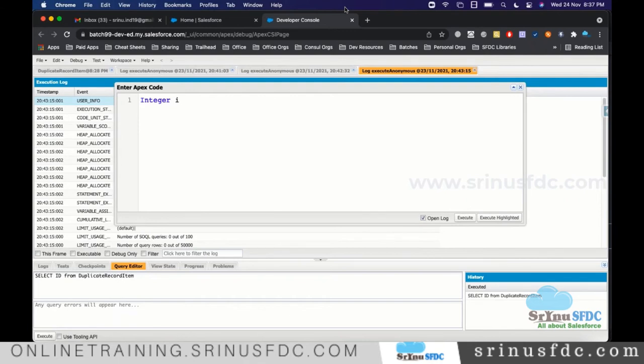It is not 100% mandatory, right? People follow the standards. We also follow that. If you don't want I, you want something else like count, it's up to you. Okay. But I am giving I. And in general, for loop variables, day to day, people start with 0.